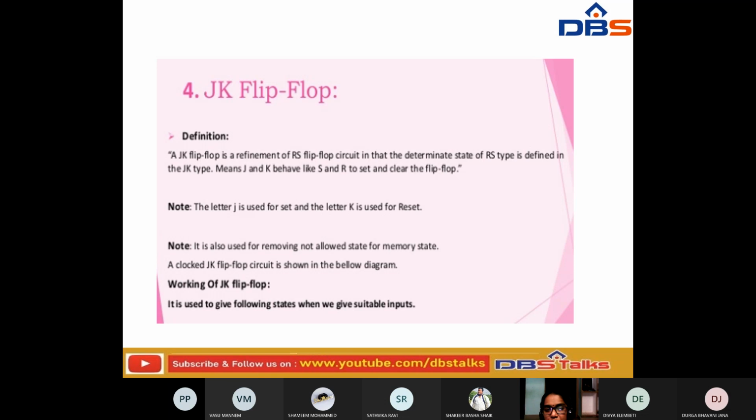So if you have observed, this clocked JK flip-flop circuit is shown in the below diagram. So now let us see how it is going to work. It is used to give the following states when we give suitable inputs. Whenever we give the suitable inputs, then it is going to give the following states. Okay.